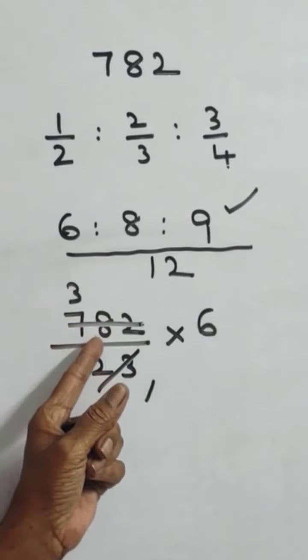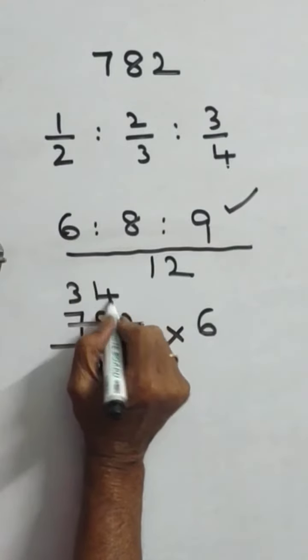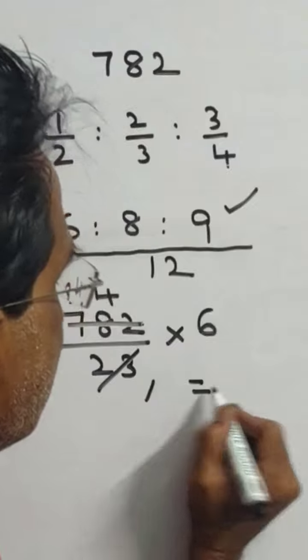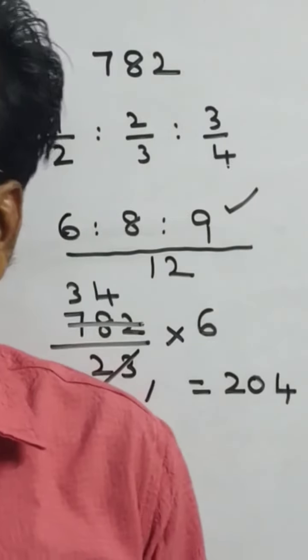23 threes, 69. 9 remains, 92. 23 fours, 92. So 34 into 6, 204, friends. 204 is the first part. Thank you.